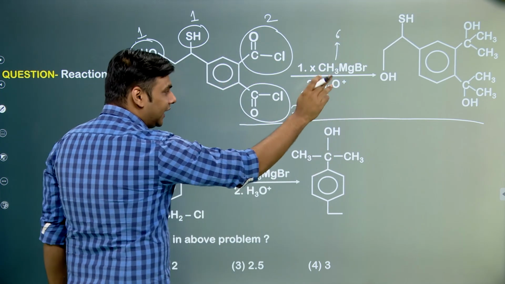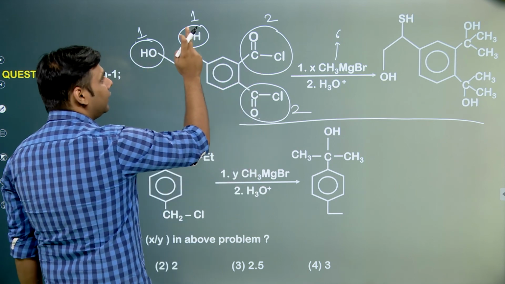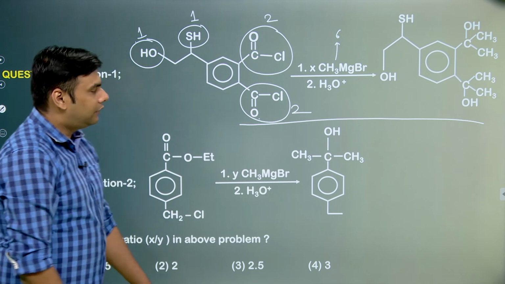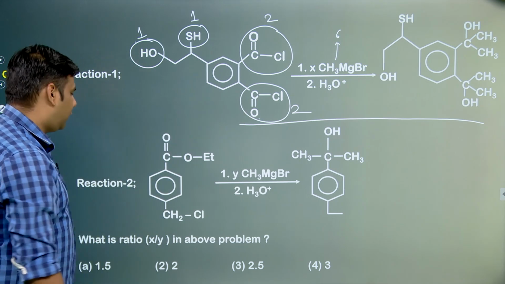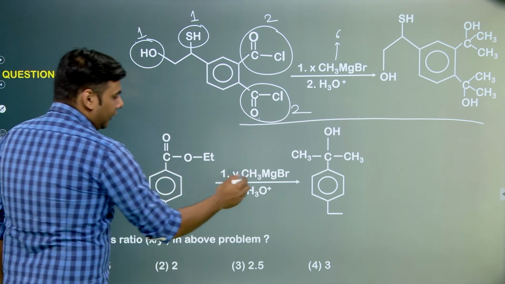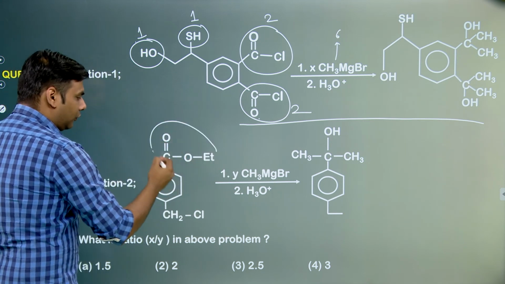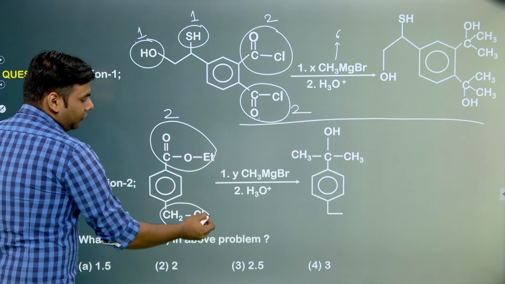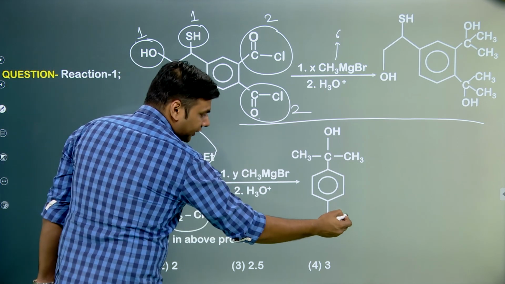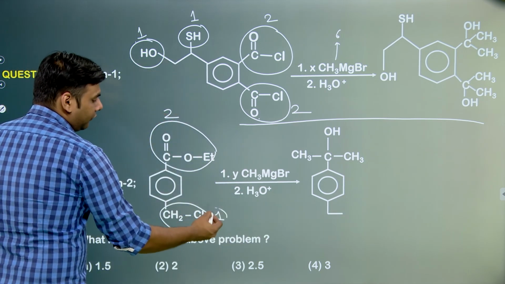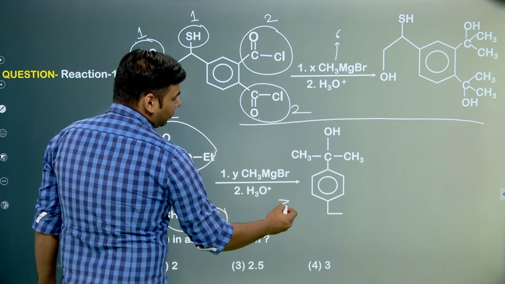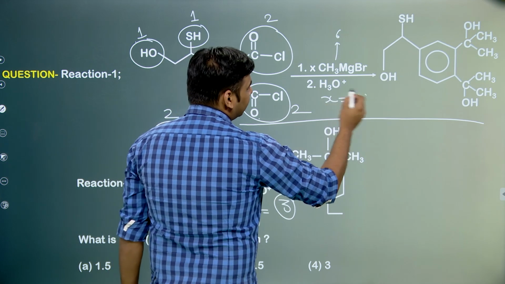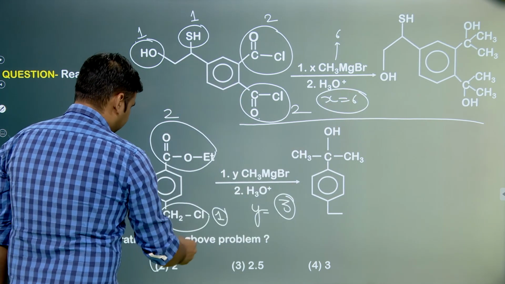When we carry out the acidic hydrolysis, this will form alcohol, this hydrogen would get attached again and it would form the corresponding product. Now, consider this molecule. When we react it with Grignard reagent, there is an ester over here. We know that ester reacts with 2 moles of Grignard. There is an alkyl halide over here. This will attack and be replaced in this structure. So this is also consuming 1 mole. So totally it is consuming 3 moles. So y over here is 3, x over here is 6. So x by y will be 2. So this is the answer.